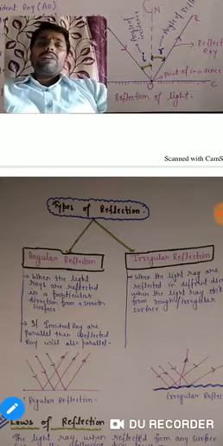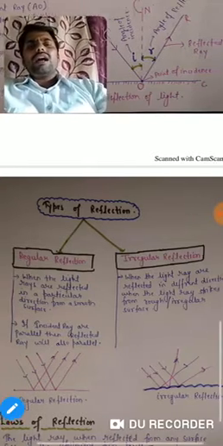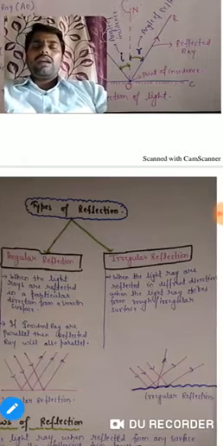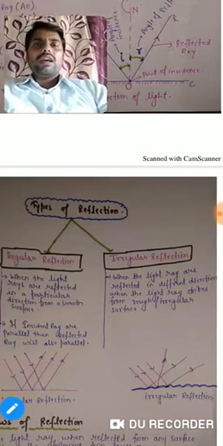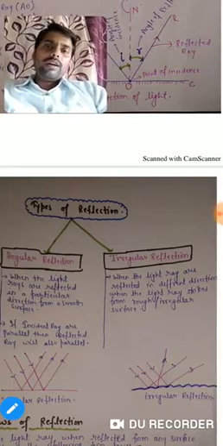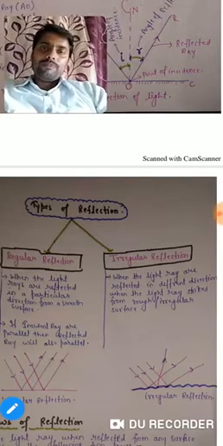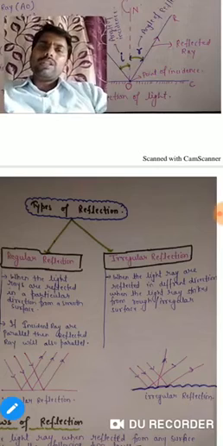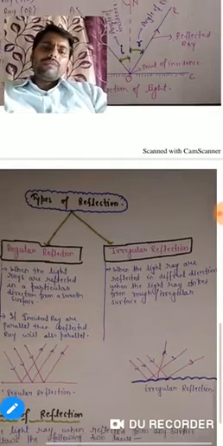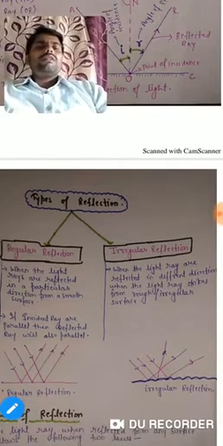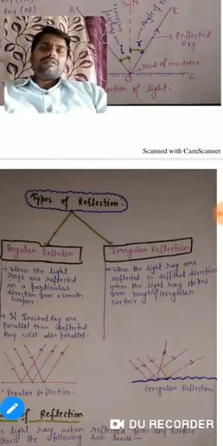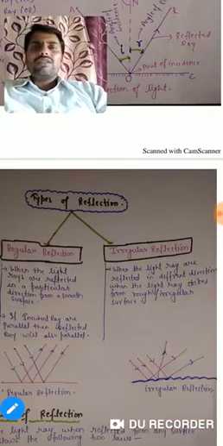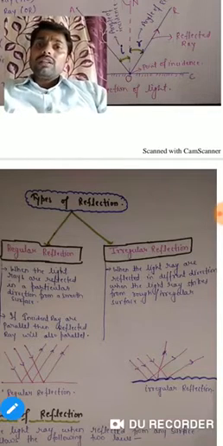So what is irregular reflection? Sometimes many surfaces are irregular in nature, as represented in the figure. Now these incident rays are parallel to each other, but after striking the surface, one ray goes in some direction, another ray goes in some other direction, meaning there is irregularity in the reflected rays.